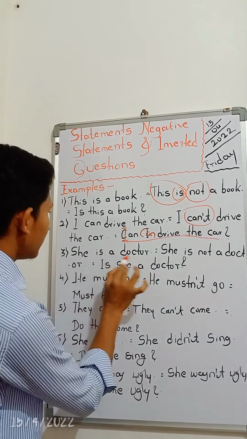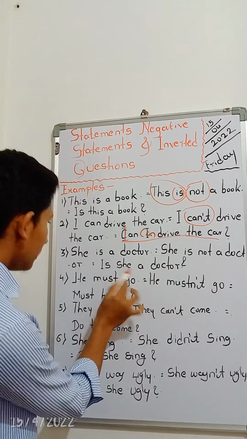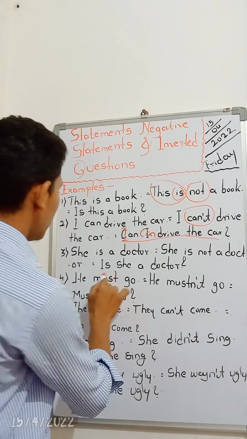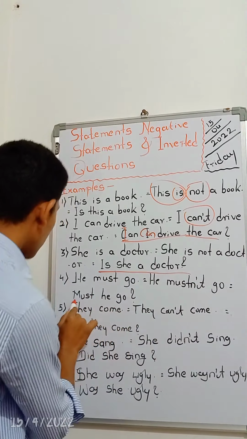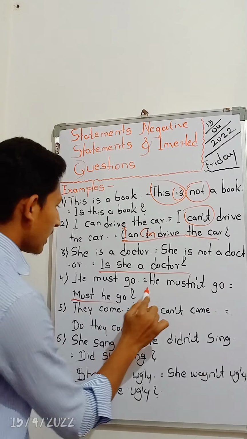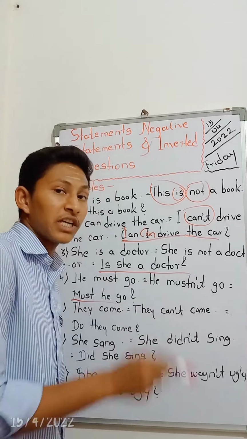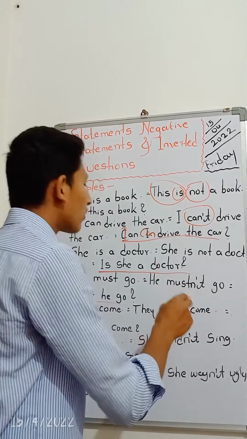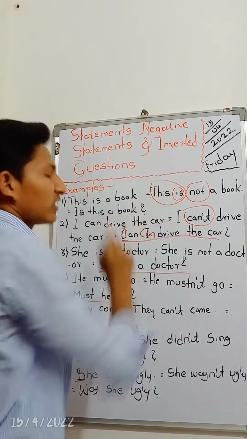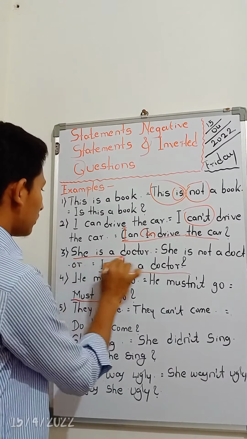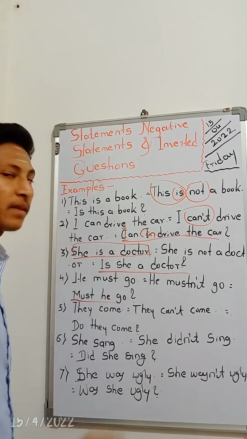Also here, she is a doctor. She is not a doctor. Is she a doctor? These are the questions, and where we have added not, the negative sense, those give the negative statements, and these are the positive statements, of course.